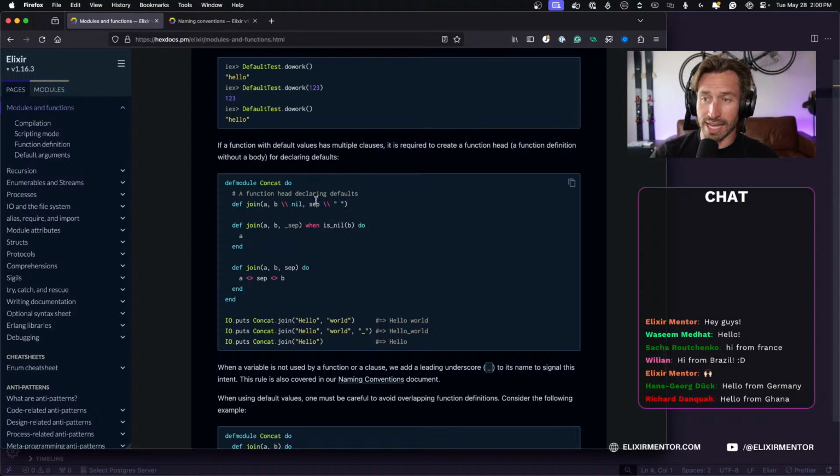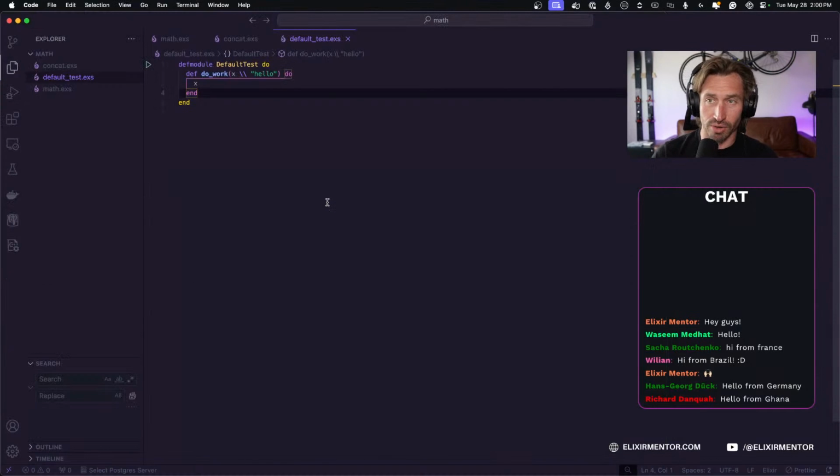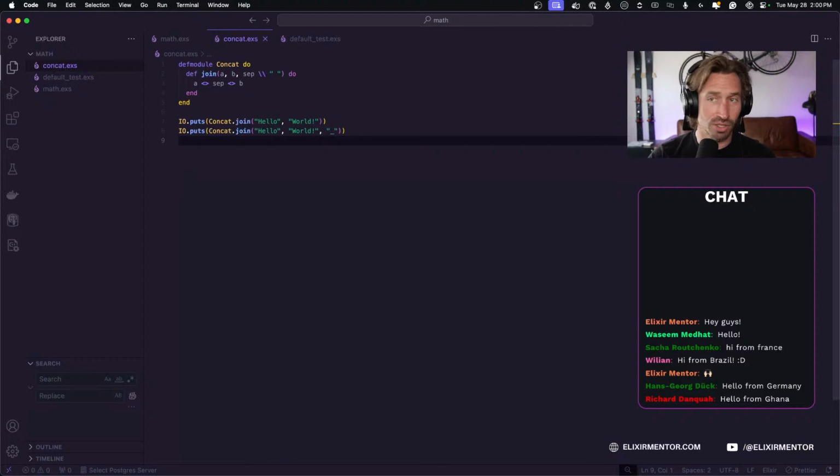And in this case, we always have to have the function head for the multiple clauses. And if you notice, it's just the function head. You're not doing any of the work. We're just declaring the default values. So let's go back into VS Code and let's rework our concat script a little bit.